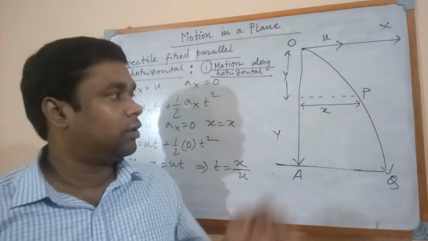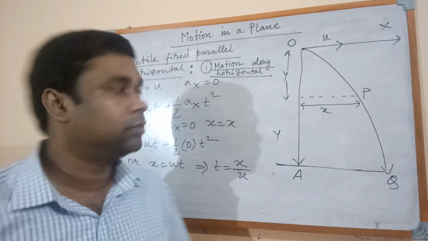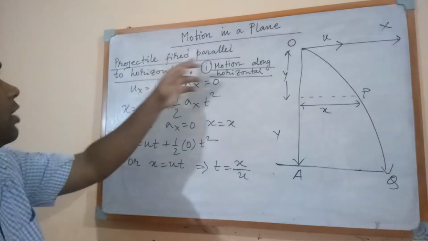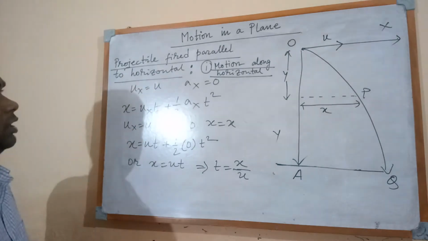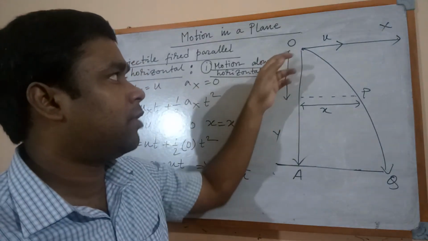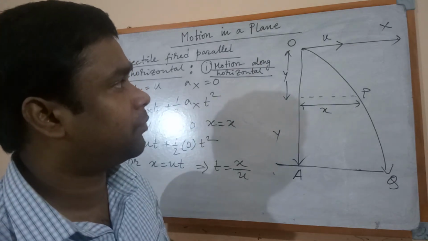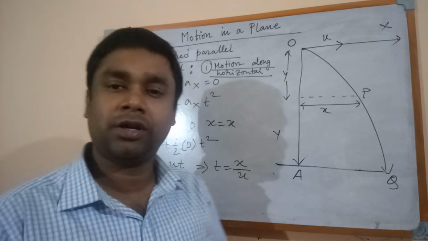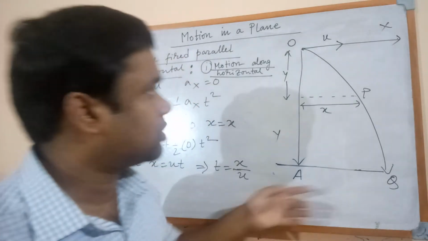Let us take this figure, and now we take the first case, that is a projectile fired parallel to the horizontal. Let the projectile be projected from O, but in this case the motion of the projectile is along the x-axis, which is obviously parallel with the horizontal.